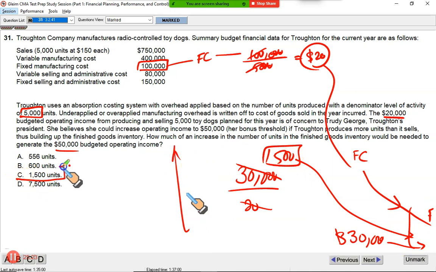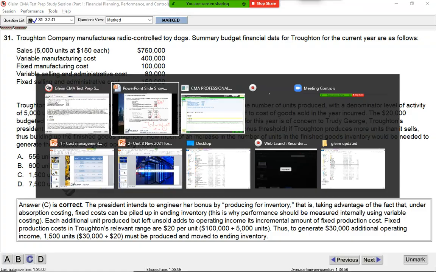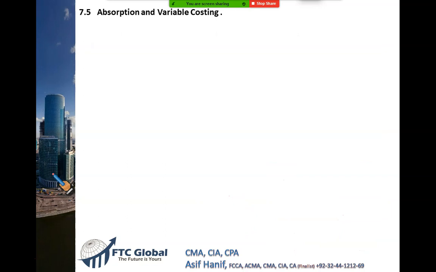So how many units more you need to produce? You need to produce 1,500 more units so that these units can take away the fixed cost with them and your profit becomes artificially higher. This is not good. This is fraud. And this will increase your profit up to $50,000. So this is the level of production. So what the question was, how much of an increase in number of units? You need to produce 1,500 more in order to achieve your desired level of profit. This is something we want to avoid. As a management accountant, I want to avoid that. Let's go back to what we were doing here.